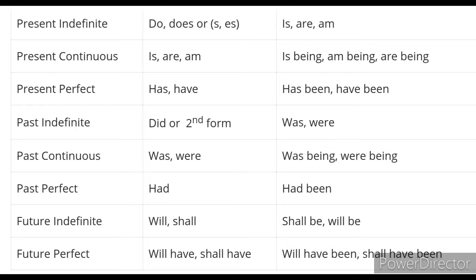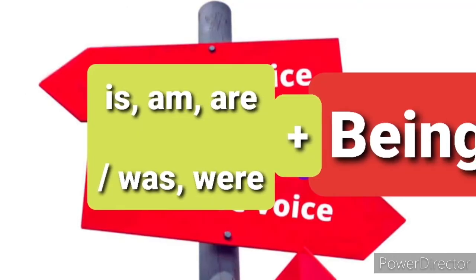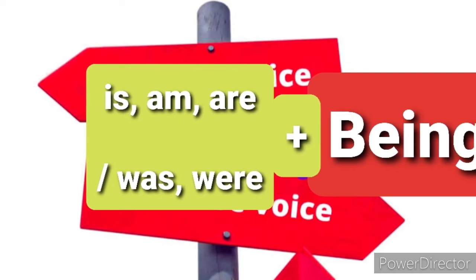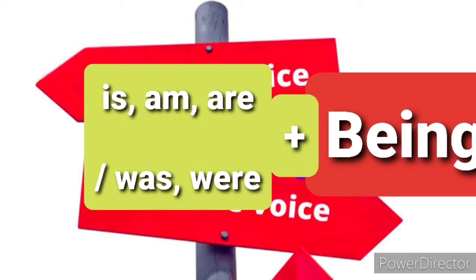Now let us understand it in a detailed manner. So first we will understand continuous tenses and then perfect tenses. So first is continuous tenses. In the continuous tenses, the helping verbs are is, am, are, and was, were. So if the sentence is carrying is, am, are, or was, were, suppose I am teaching English. So in this sentence,